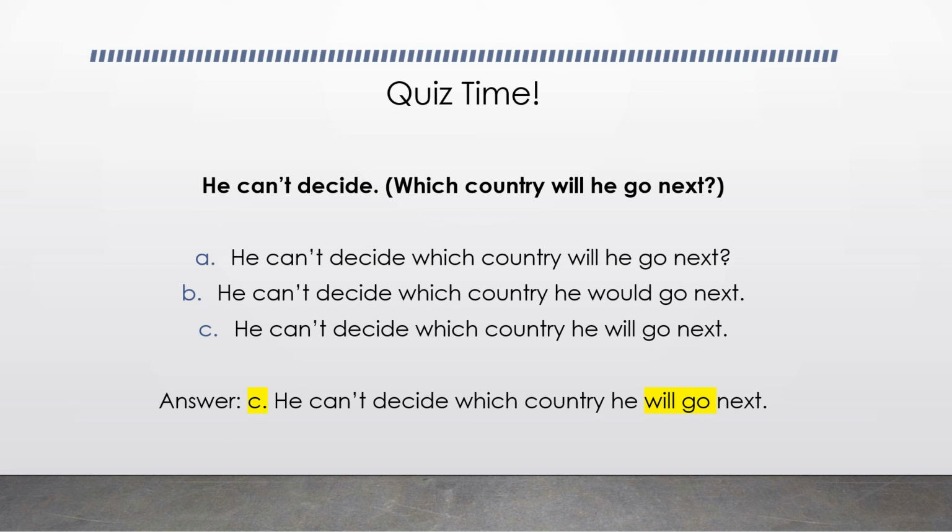because the verb in the IC is in present tense. He can't decide. The verb will not change. We have to get rid of the question order. And the answer is he can't decide which country he will go next. And there's no question mark.